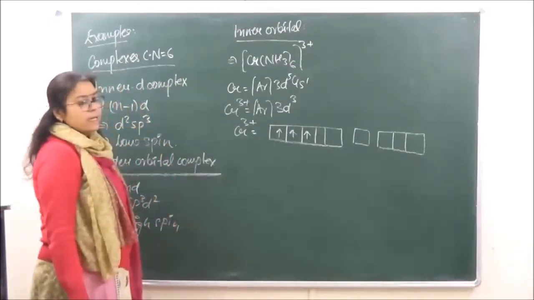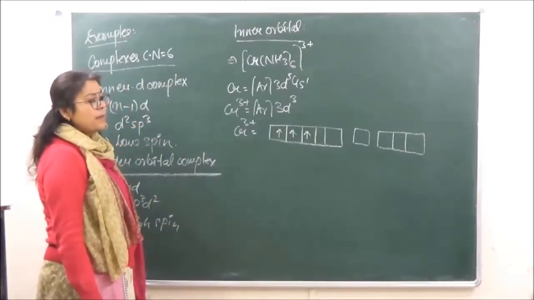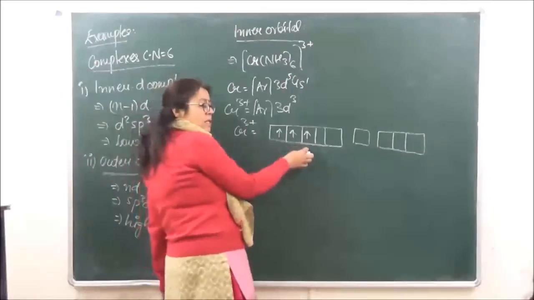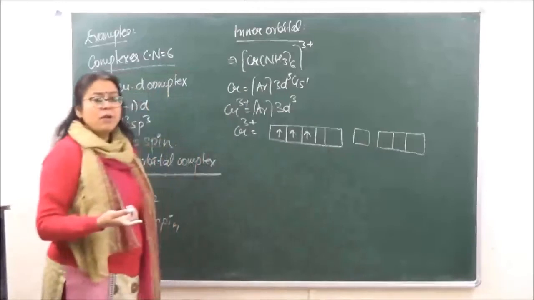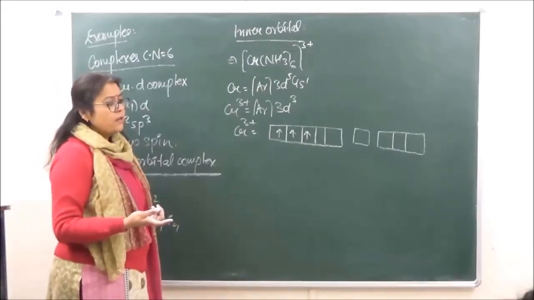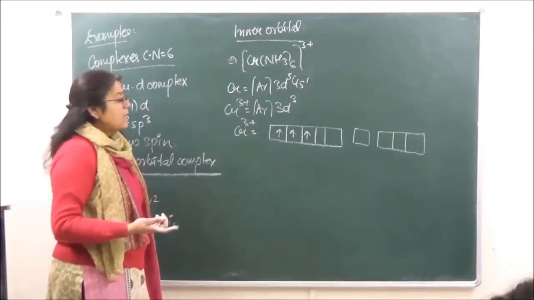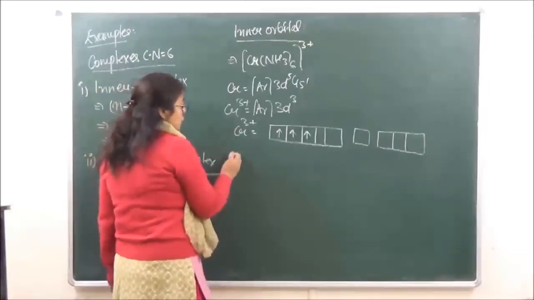Okay, there are 6 ligands. So we need 6 orbitals which should be empty after the filled ones. So we have 1, 2, 3, 4, 5, 6. As it is a weak field ligand, there is going to be no rearrangement of electrons taking place, right? So complex हम कैसे draw करेंगे?